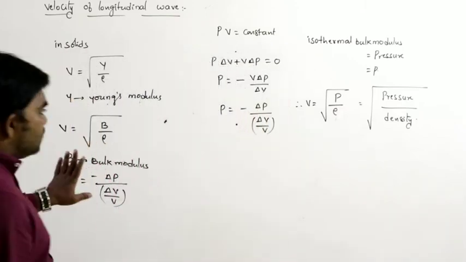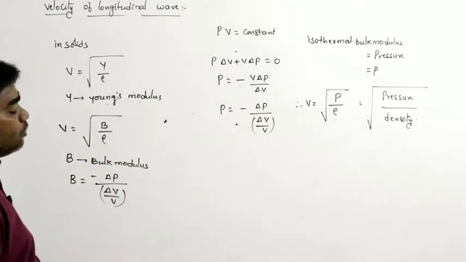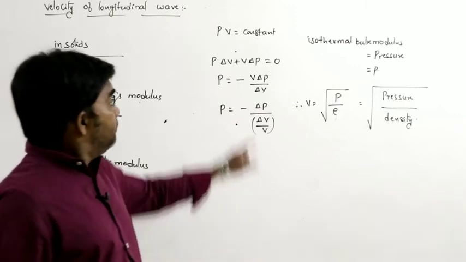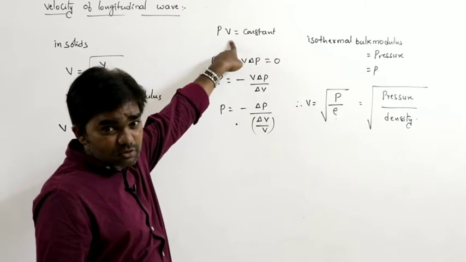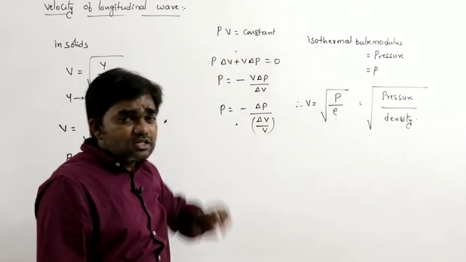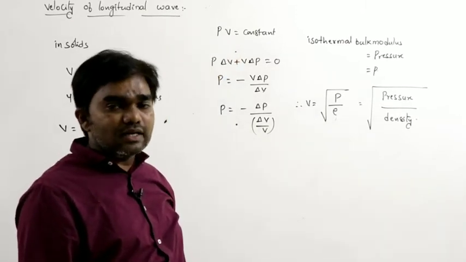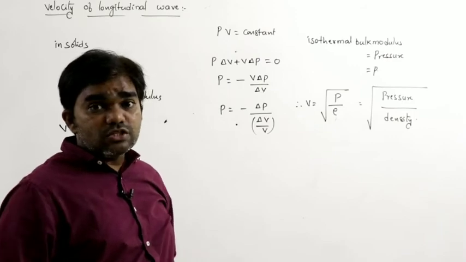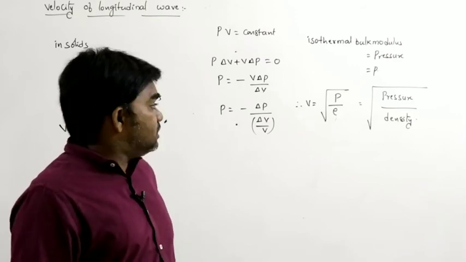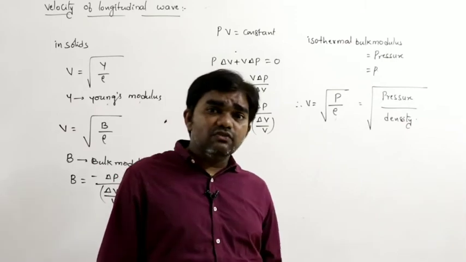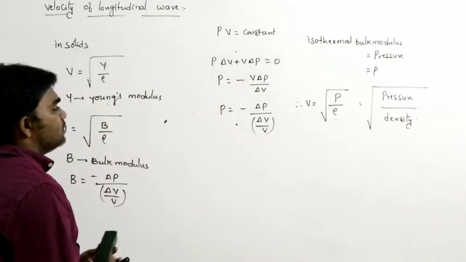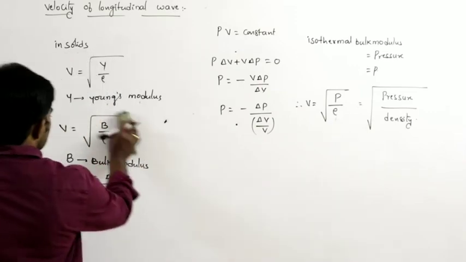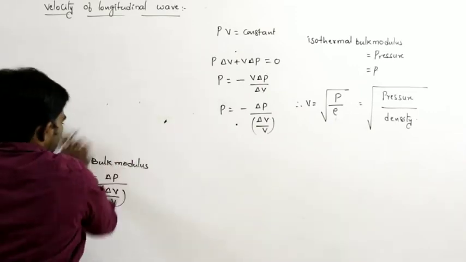And this condition is possible only for PV equals constant. What is this? PV equals constant is nothing but Boyle's law. Boyle's law exists only for ideal gases. But for real gases, Laplace corrected this formula, and that is called the Laplace formula.